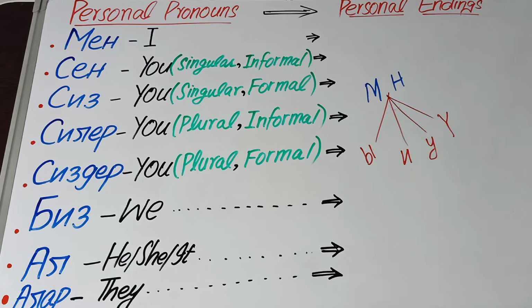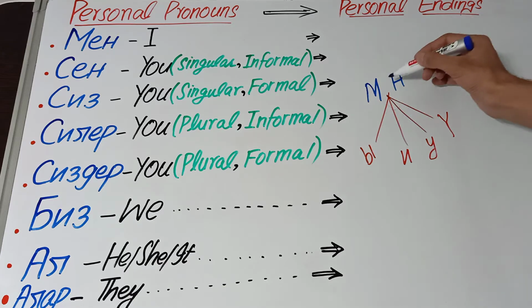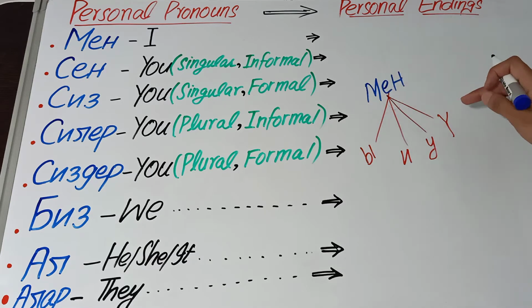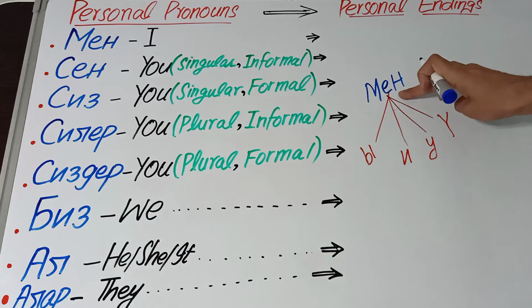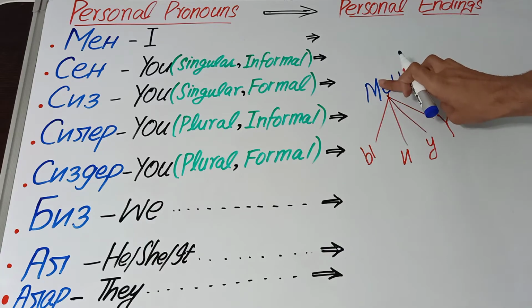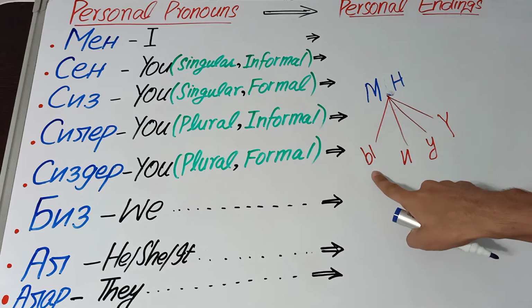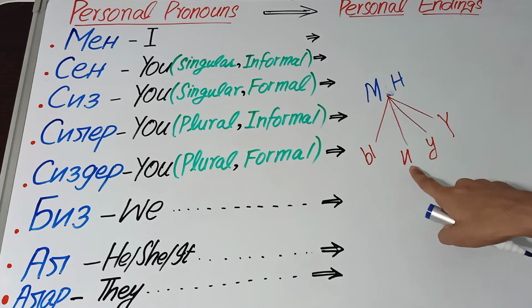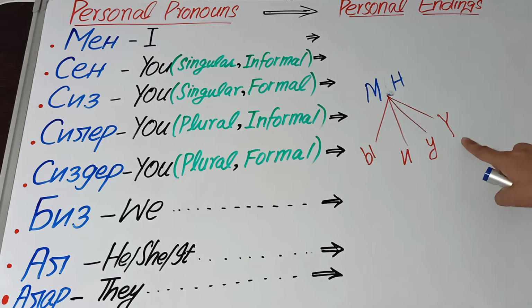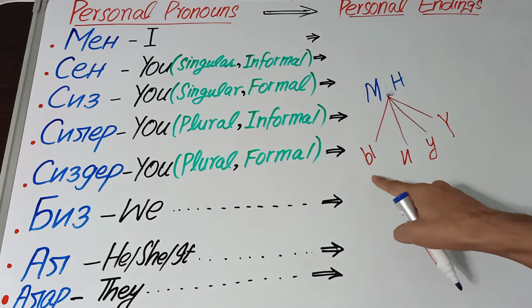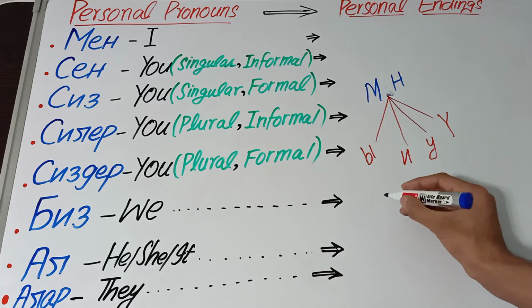Again, you have to do what? For example, here the vowel was i in min. You have to remove this vowel and replace it with the four vowels a, e, u, u. So now you have the four personal endings while using this formula.